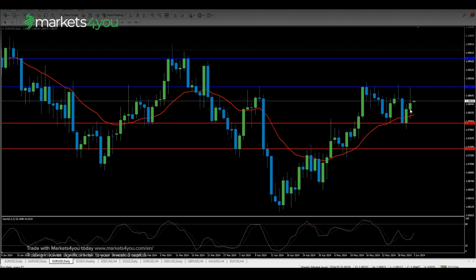If the ECB cuts rates, the price might move lower. However, hawkish comments from Lagarde could push it higher, potentially breaking resistance levels.